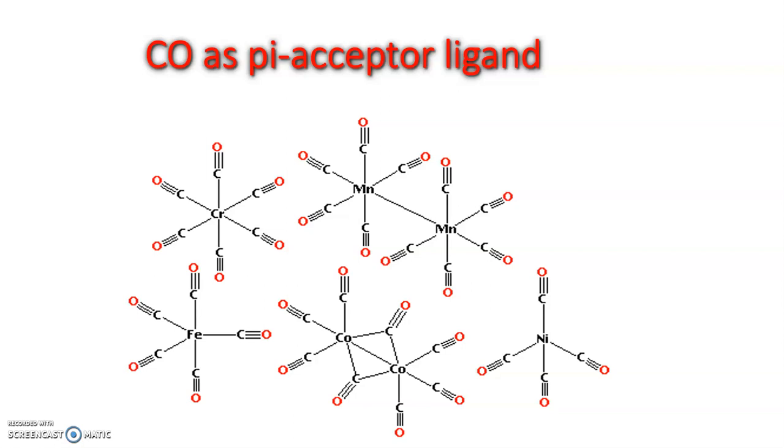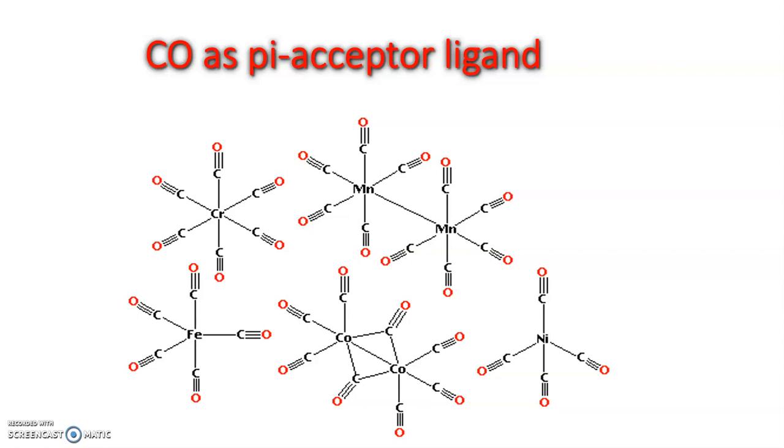Dear students, today we will learn about the behavior of carbon monoxide, that is CO, as pi acceptor ligand. As you know, ligands are molecules which are capable of donating electron pairs to the metal atoms to form a coordinate bond. So while the formation of this coordinate bond, there is donation from the filled orbitals of CO to empty orbitals of metal. However, some ligands also possess vacant pi orbitals in addition to the filled sigma type orbitals.